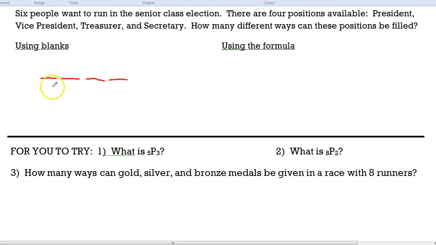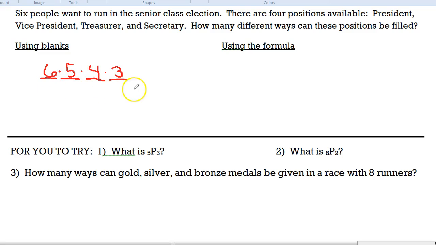How many people want to run? Well, there are 6 people who might end up being president. Now, you can't be president and vice president. That can't happen. So as soon as president is chosen, there are only 5 people left that could be vice president. And once those 2 are chosen, there are only 4 people who could be treasurer, and then only 3 people who could be secretary.